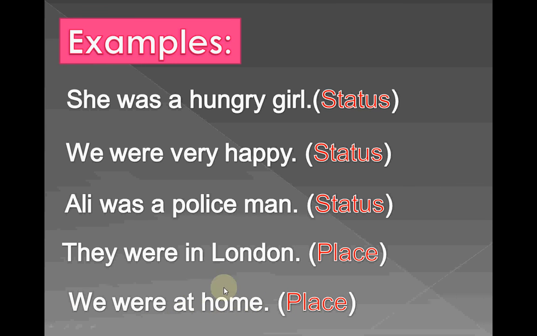Home is a place, London is a place. Policeman is a status. Very happy, we are showing here status. Hungry girl, here we are showing the status.